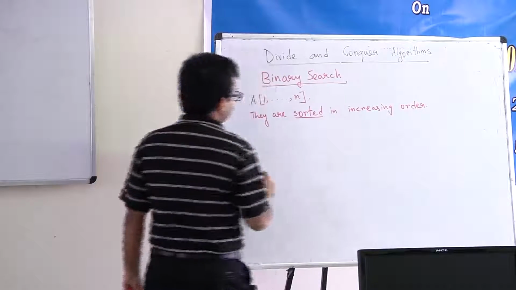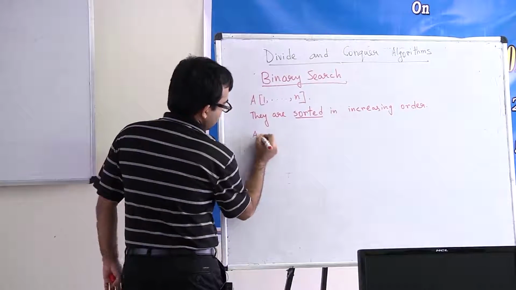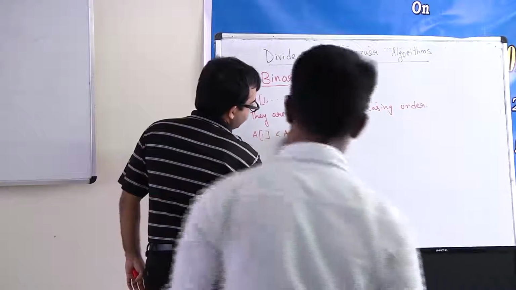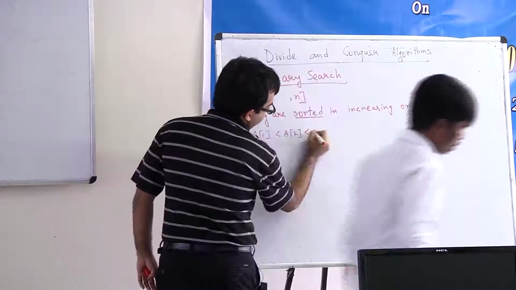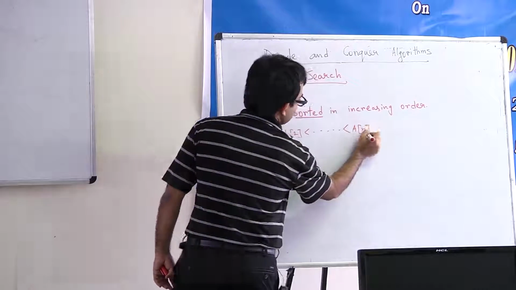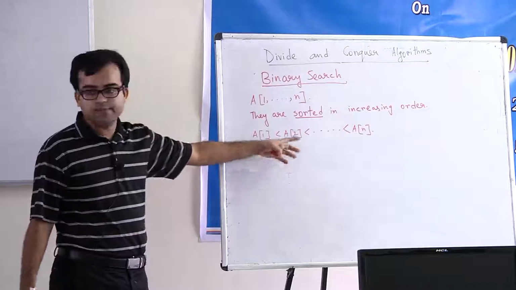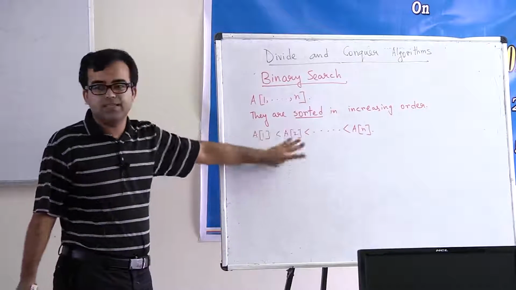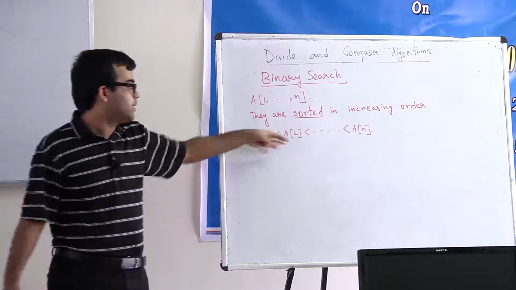Now what does this mean? It means that the first element is less than the second element, and so on. Elements are distinct, so these inequalities are strict. If they were the same, nothing basically will change, but it's probably a bit simpler to think about this.